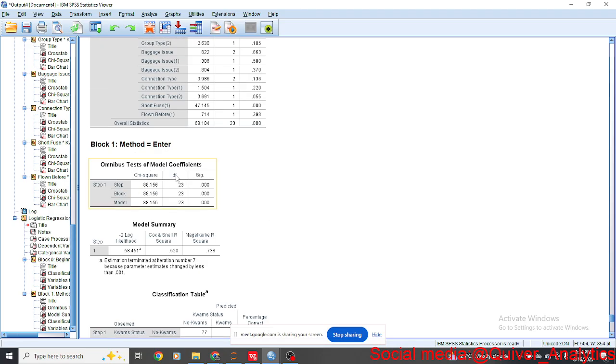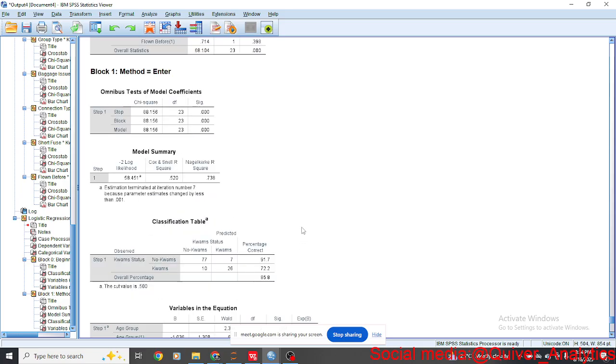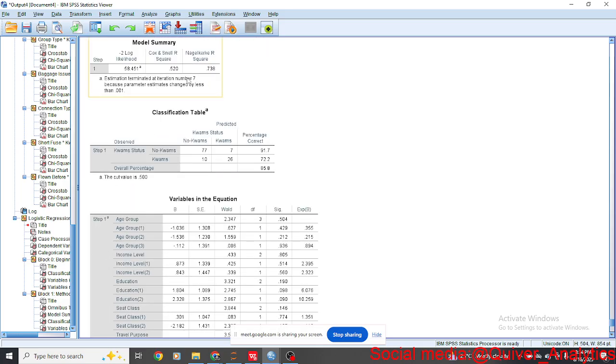From here, SPSS starts evaluating the model. I'm going to skip this. Where our reporting would start from is the model summary. The important thing we have here, in the first table, is the Cox and Snell R². If you remember last week, we talked about the adjusted R².